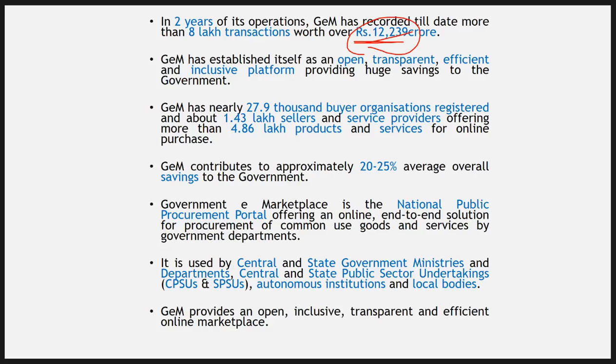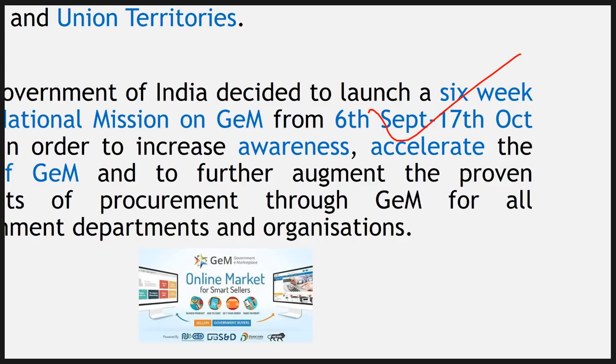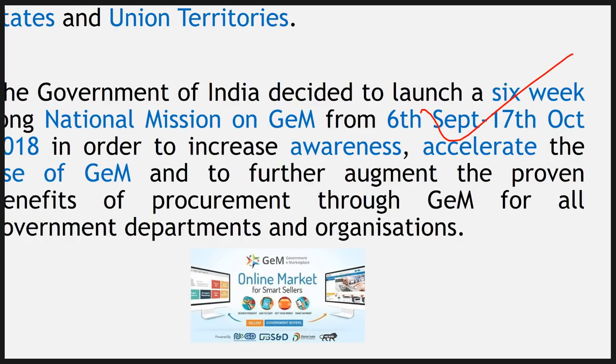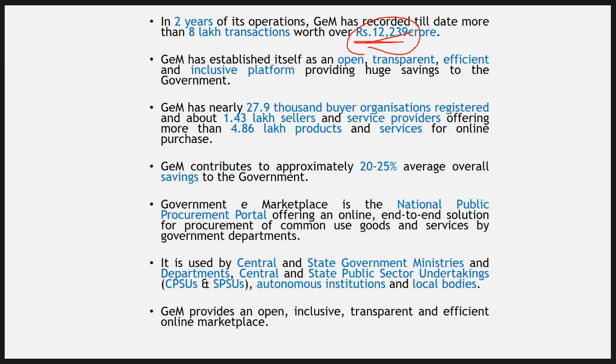And how it works is basically you have government as your buyer. If any government department or branch, central or state, wants to buy something, they can check out GEM, that is Government E-Marketplace, where sellers can sell items directly to government, and money will be transferred online and things like that. So it's a very innovative way of government procurement. At the same time, government has saved some 20 to 25% overall, because it is purchasing from GEM.